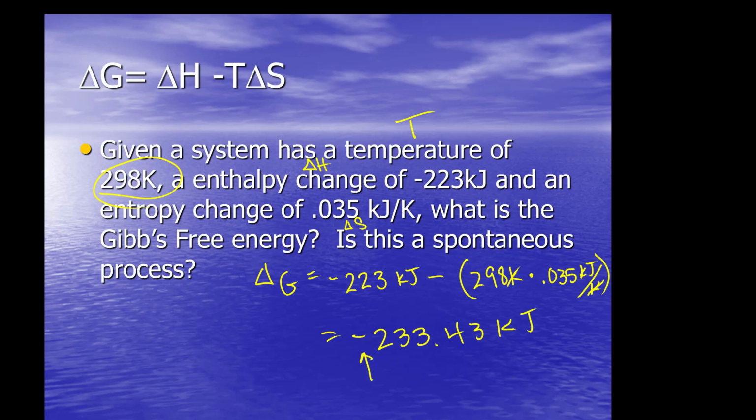All right, so now we've got to decide what that means. So here's a negative sign. So delta G is negative. That means spontaneous, because this much free energy is released for this process.